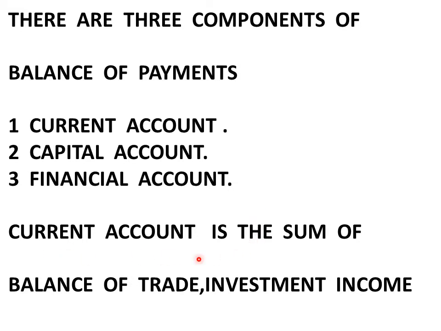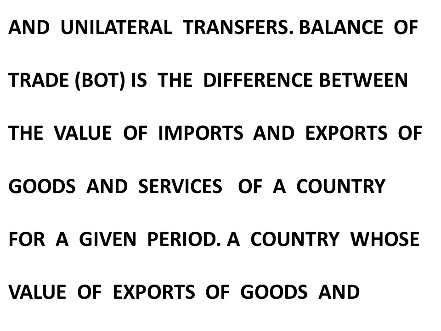Friends, current account is the sum of balance of trade, investment income, and unilateral transfers. Balance of trade is the difference between the value of imports and exports of goods and services of a country for a given period.